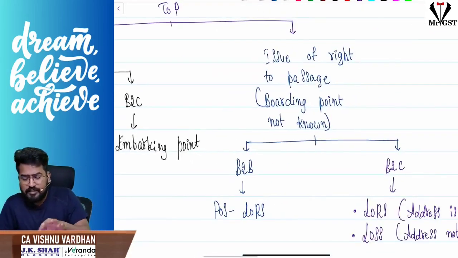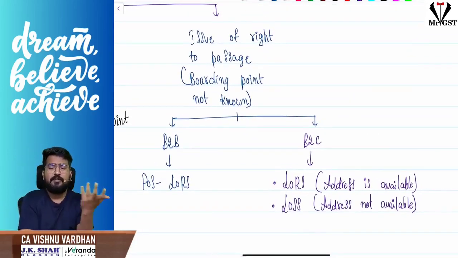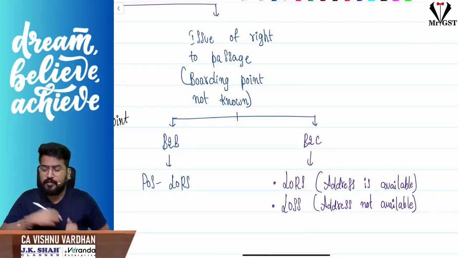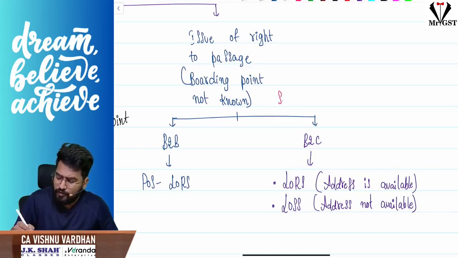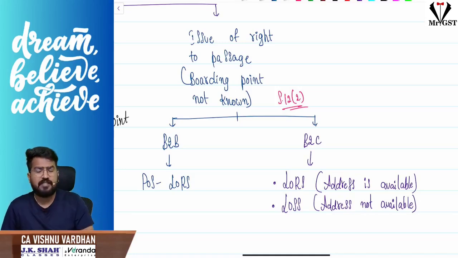Next, sir, this is not transportation of passengers straight away. It is regarding issue of the right to passage, where we give some passes or coupons that you can redeem or use to travel. In those cases, where the boarding point is not known, the law says follow section 12 subsection 2. What does 12 subsection 2 say? If the recipient is registered, where he is registered will be the place of supply. If the recipient is unregistered, look at the recipient address if you have it in your books; if you don't have the recipient address in your books, then the supplier address. Simple.